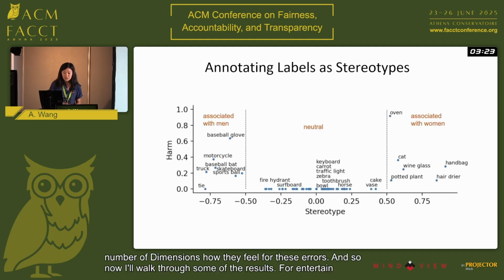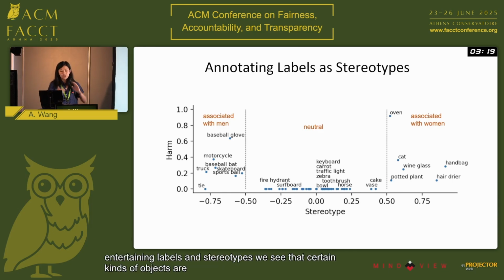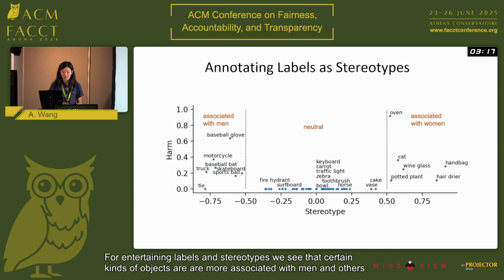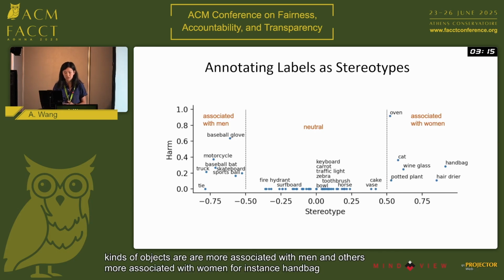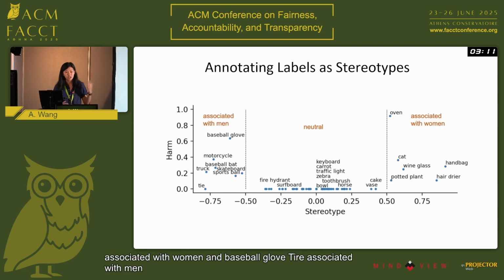For annotating labels as stereotypes, we see that certain kinds of objects are more associated with men and others more associated with women. For instance, handbag and hairdryer are associated with women, and baseball glove and tie are associated with men. And we can also rank these on how harmful people think they are. So something like oven is perceived to be quite a harmful stereotype, versus things like potted plant and hairdryer, though people do agree this is a stereotype, they don't actually perceive them to be very harmful.